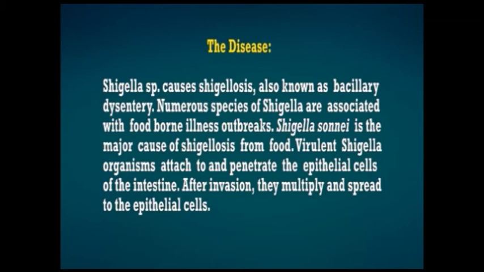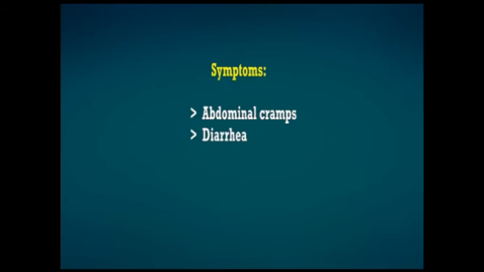After they gain entry, they multiply and spread to the epithelial cells. The symptoms include abdominal cramps, diarrhea, vomiting, fever, and the stools may contain mucus or blood. The incubation period ranges from 12 to 48 hours.